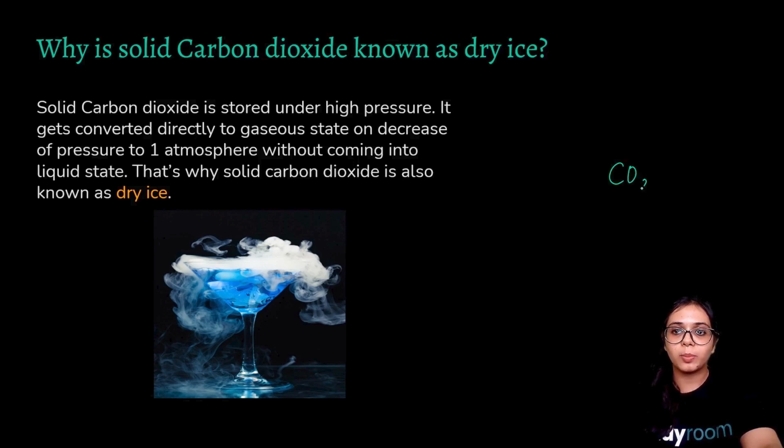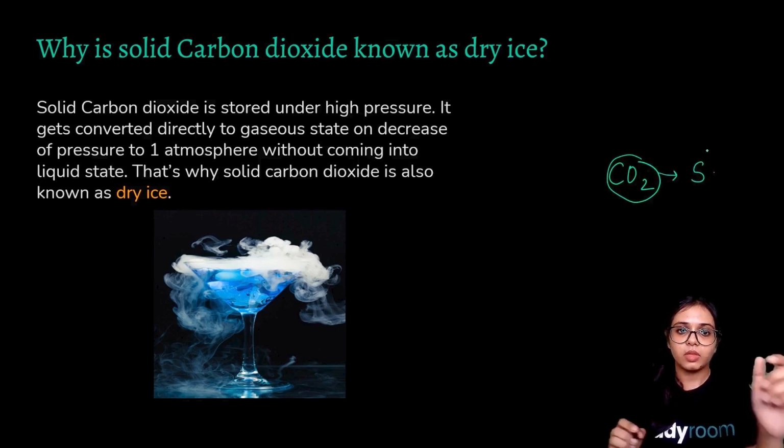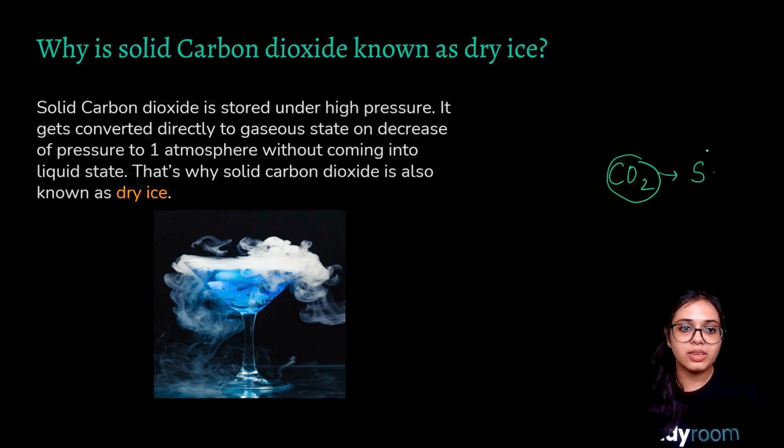To change the state of a gas into a liquid, you need a large amount of pressure. But to change the gaseous state into a solid state, you need enormous high pressure. So solid carbon dioxide is stored under that enormous high pressure, and it gets converted directly to the gaseous state on decreasing the pressure to 1 atmosphere.